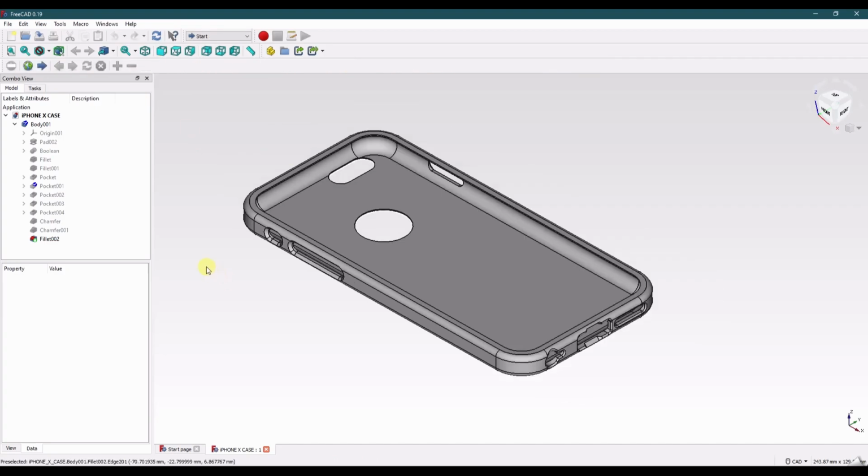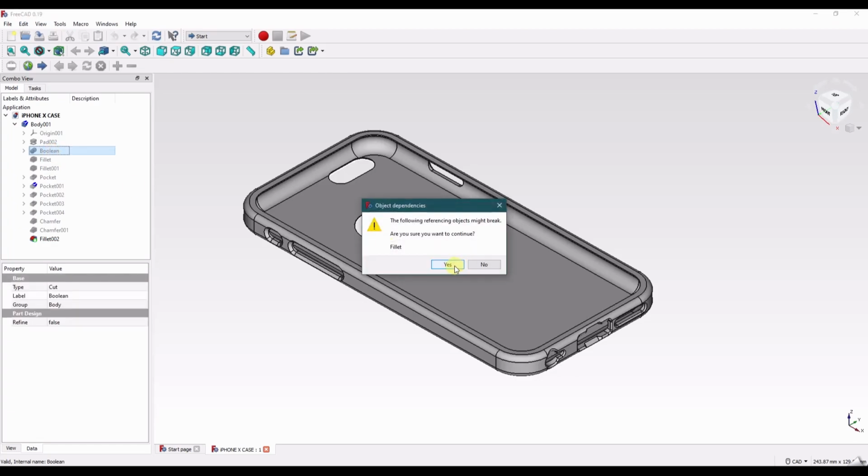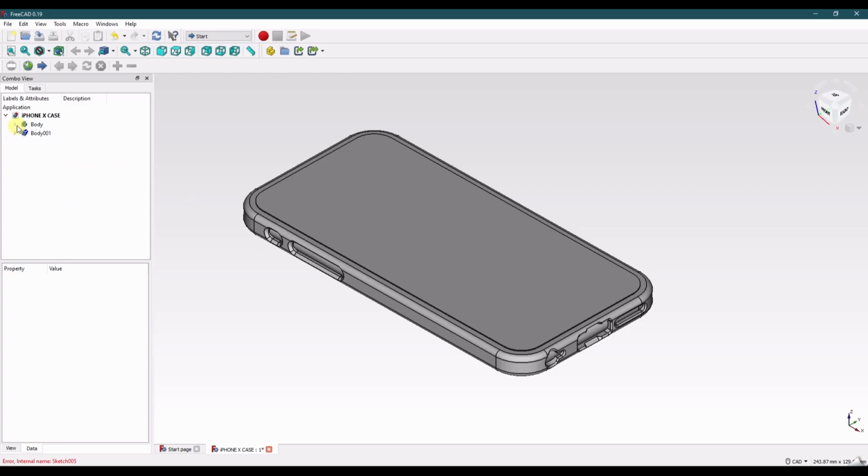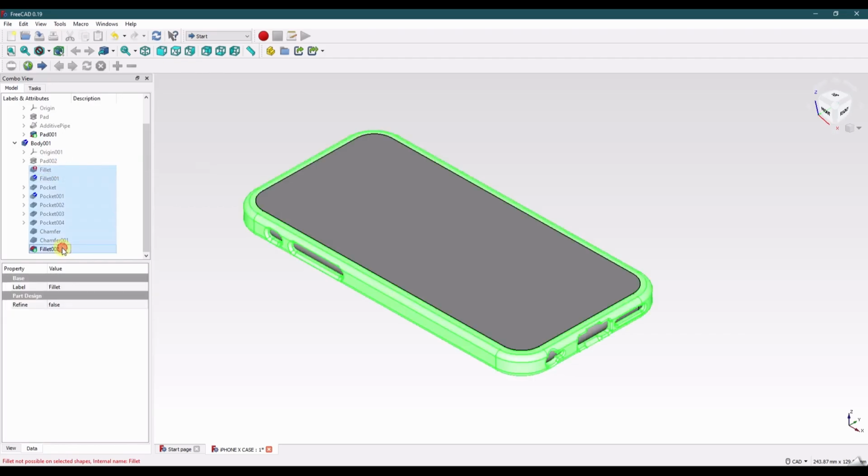Alright, so in order for this to work, we actually do have to delete the Boolean feature. So let's go ahead and delete that. Now you see it split it back up into the two separate bodies. What we're going to want to do is delete pretty much all of these features, but we'll keep the sketches.